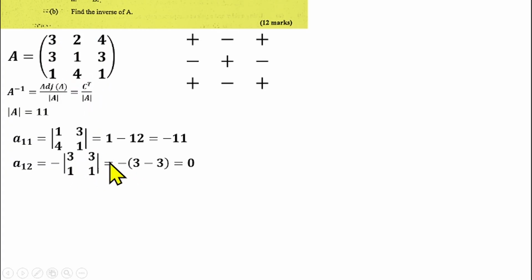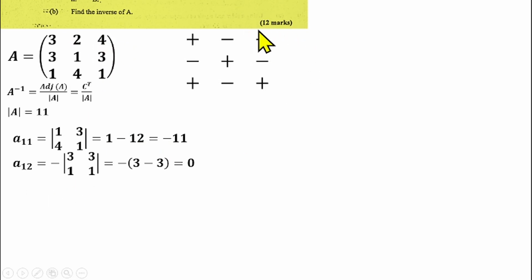So I have minus outside. I will cross multiply and subtract. 3 times 1 is 3, minus 3 times 1 is also 3. So that gives us 0. So that means the cofactor of 2 is 0. I'll go to the next one, which is the element in the first row, third column, A13.